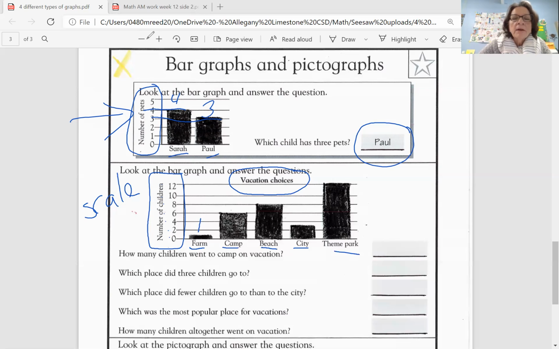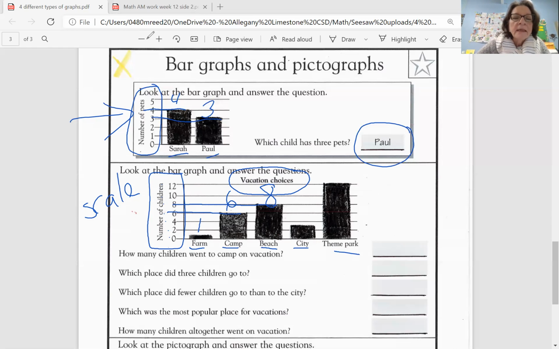All right, let's go to camp, and I'm going to use my finger and trace my bar over to the scale. And the bar is at the 6, so I'll put 6 people voted for camp. I'm going to do the same thing with beach and trace it over. And that had 8 people, 8 children choose beach, so I'll put an 8 there. So when you fill out this for your teacher and submit your template, please make sure you're doing this as well. It's a good habit to get into, writing the numbers that each bar represents at the top of the bar. So let's go to city again.